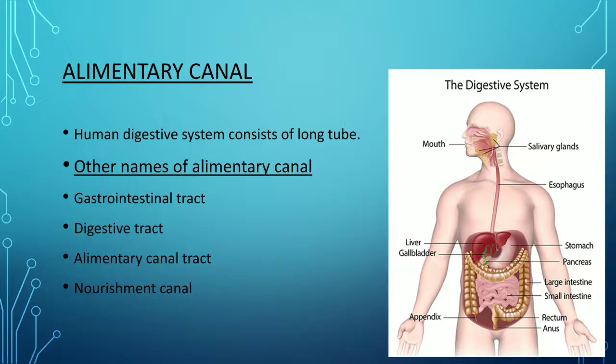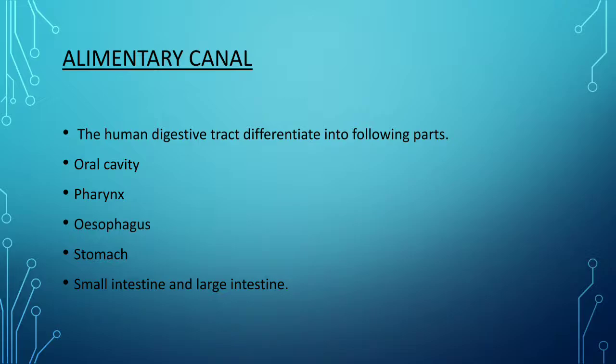Now, as we all know, the human digestive system consists of a long tube, and that tube is known as the alimentary canal, and it also has some glands with it. The alimentary canal is part of the digestive system and consists of a long tube. The other names for the alimentary canal are the gastrointestinal tract, digestive tract, alimentary canal tract and nourishment canal.